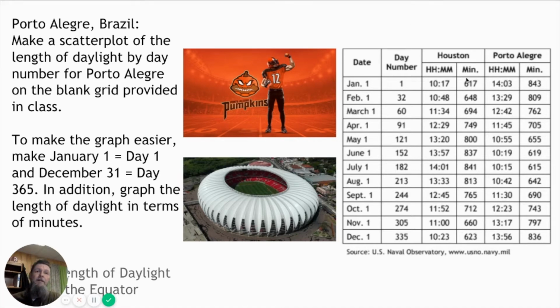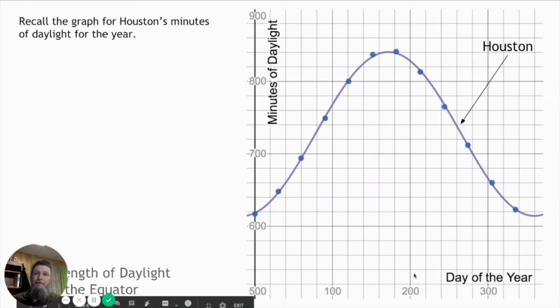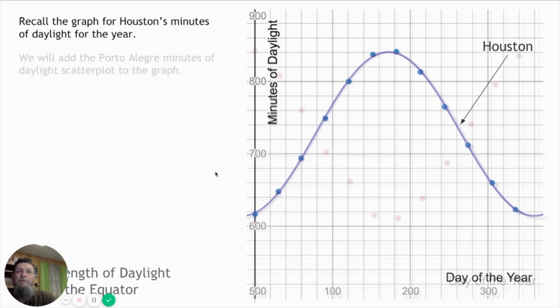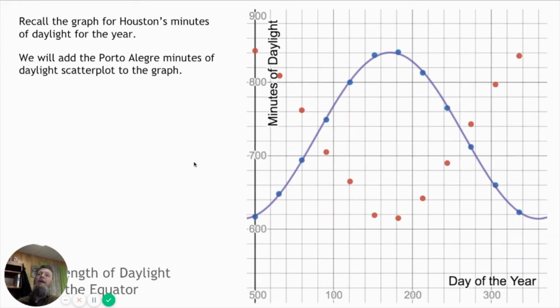So we have the day number here for both cities, and the minutes for Houston elapsed during the sunlight hours, and for Porto Alegre, here are the minutes elapsed for the daylight hours. So let's look and see what that does. Now let's recall the graph for Houston's minutes of daylight for the year. We start down here, and we're going to move up and drive closely over the top. That's Houston, all right? Now, we're going to add the Porto Alegre minutes of daylight scatter plot to the graph. Notice that it doesn't start at the same spot, and it doesn't even curve in the same spot. Do you see that? That's because it's nowhere near the other one.